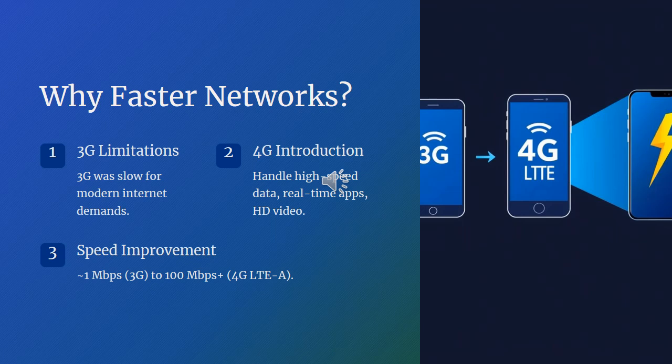Speed improvement. One of the most significant changes from 3G to 4G was the drastic increase in speed. While 3G networks provided speeds of around 1 megabit per second in real-world conditions, 4G LTE advanced networks could achieve speeds exceeding 100 megabits per second. This meant that downloading a high-definition movie, which previously took several hours on 3G, could now be done in just a few minutes on 4G. Faster speeds also meant smoother video streaming, quicker web browsing, and an overall enhanced user experience.